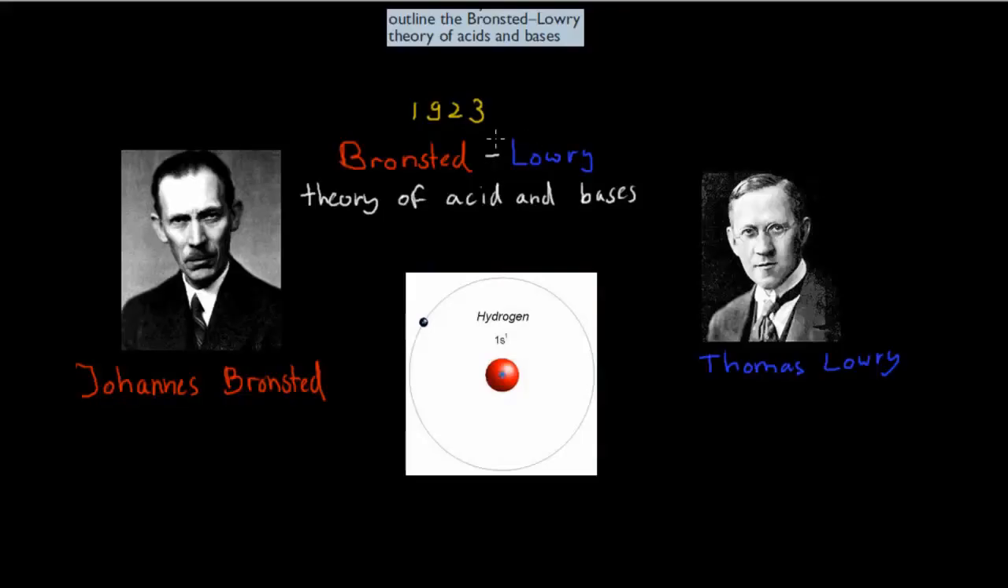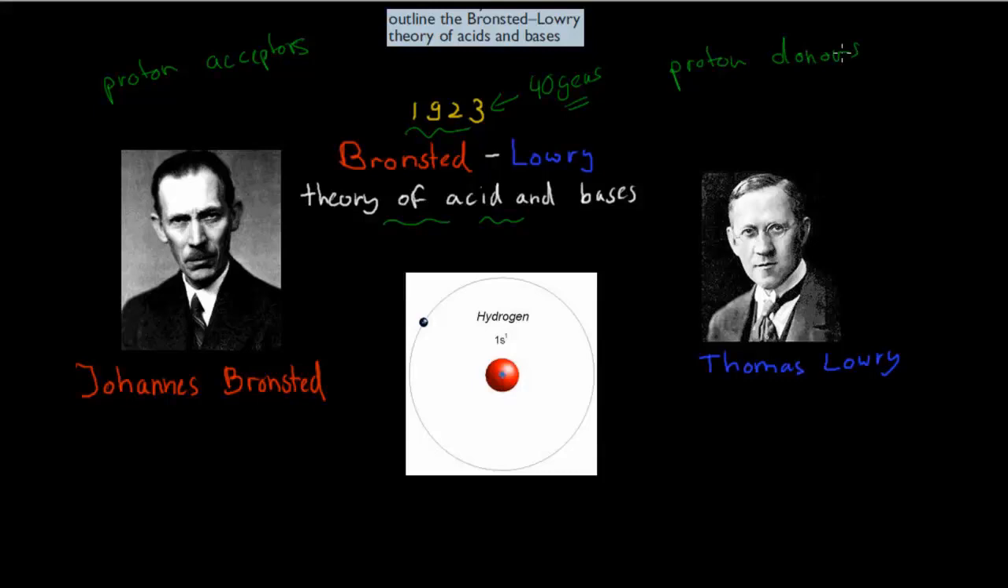In 1923, about 40 years after Arrhenius' theory, we had two people, Bronsted and Lowry, who worked independently. One was Swedish, I think, and the other one was British. They both came up with the same idea, a new theory of acids and bases. This theory had all to do with proton acceptors, which were the actual bases, and proton donors, which were the actual acids. And we're going to go over this in a second.